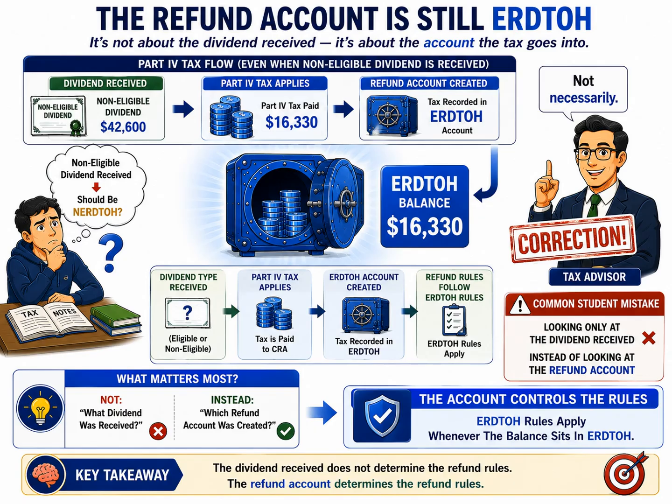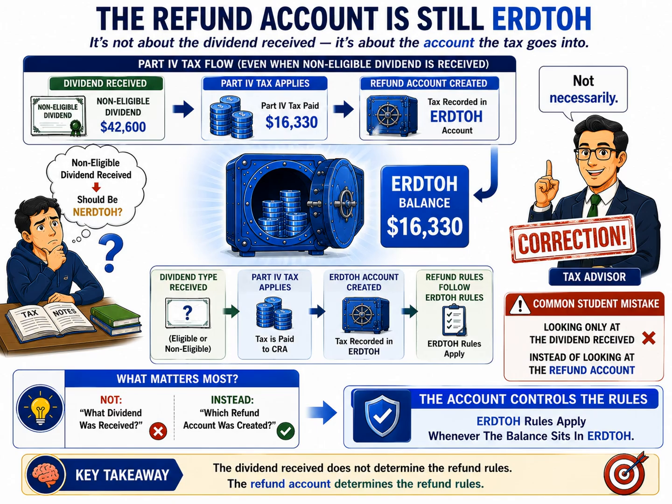Let's walk through the flow shown at the top of the slide. Amco receives a non-eligible dividend of $42,600. Part 4 tax applies to that dividend. The corporation pays refundable tax. But notice what happens next. The tax is recorded in ERDTOH, not NERDTOH. The result is an ERDTOH balance of $16,330.